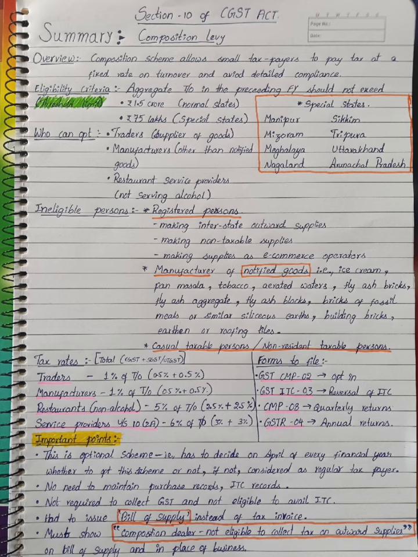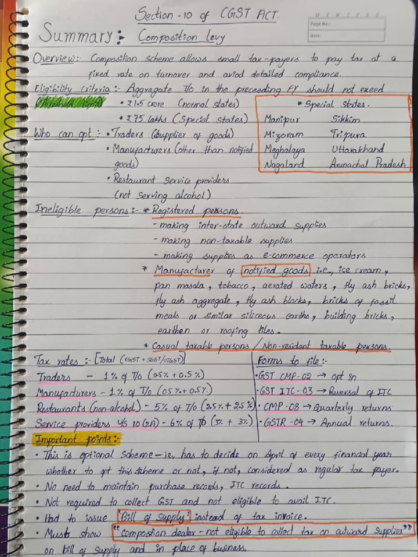Applicable tax rates: for traders 1% of turnover, for manufacturers 1% of turnover, for restaurants not serving alcohol 5% of turnover, and for service providers under Section 10 subsection 2A 6% of turnover. Forms to file: GST CMP 02 for opting in, GST ITC 3 for reversal of ITC, CMP 08 for quarterly returns, and GSTR 4 for annual returns.